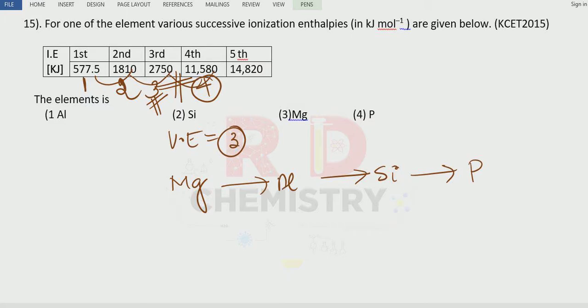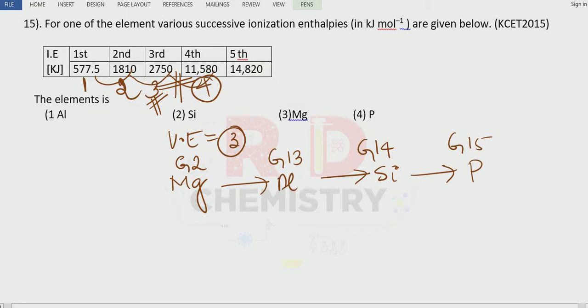Now let me write down magnesium. First element comes here, magnesium. After magnesium comes aluminium in the third period. So magnesium, aluminium, then comes silicon, and then comes phosphorus here. Okay, clear? All these elements belong to the third period. Magnesium belongs to group number 2. Aluminium is group number 13, actually, belonging to the p block. Then group number 14 and group number 15.